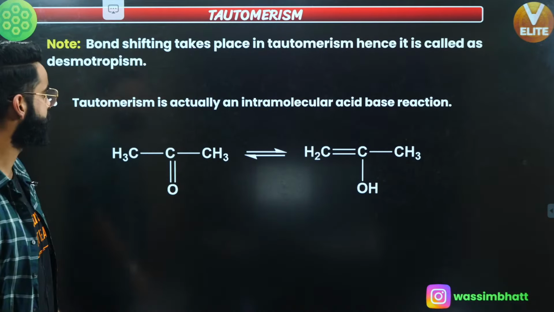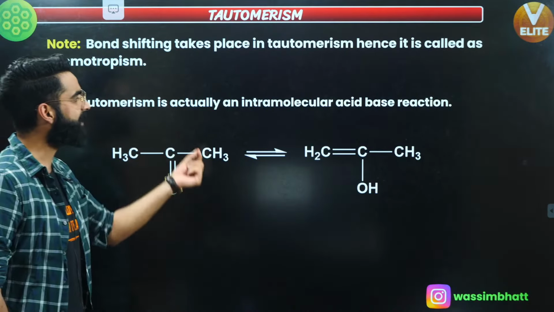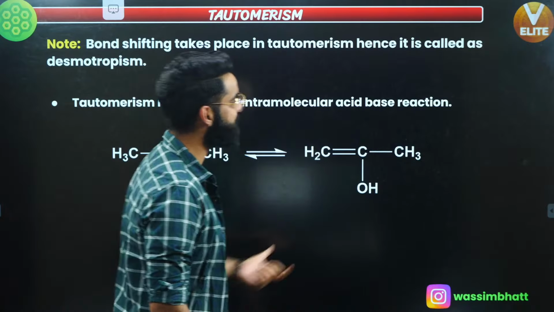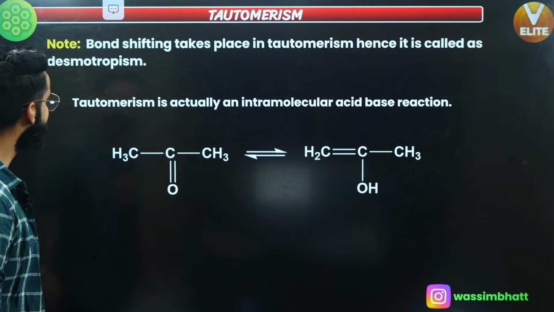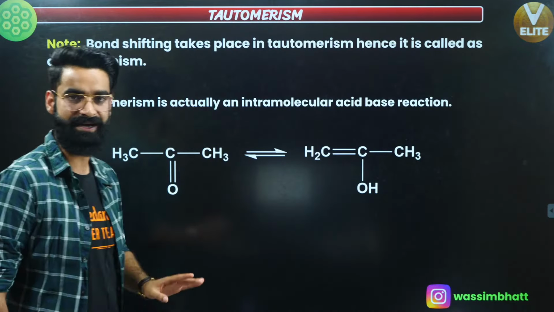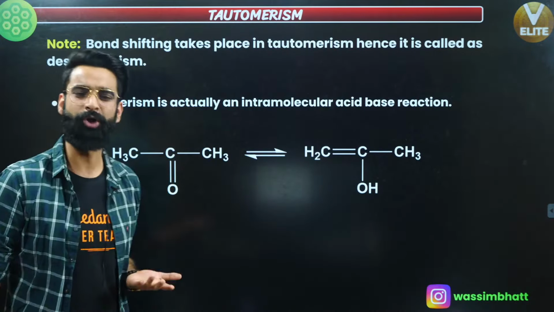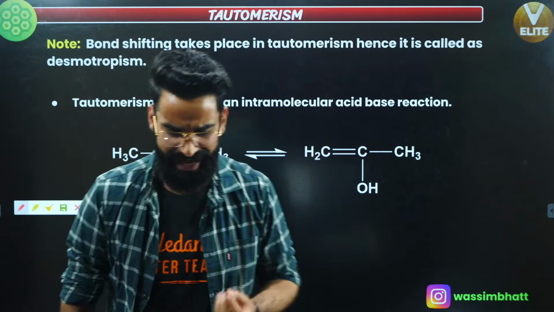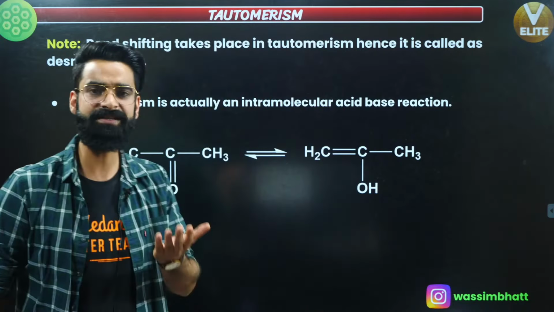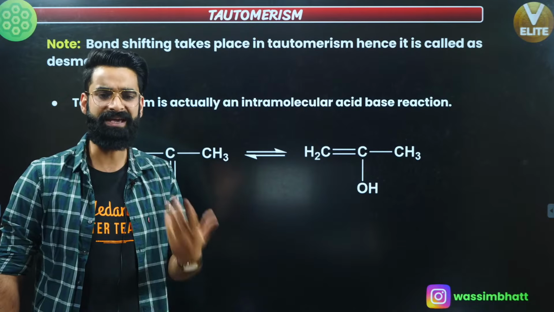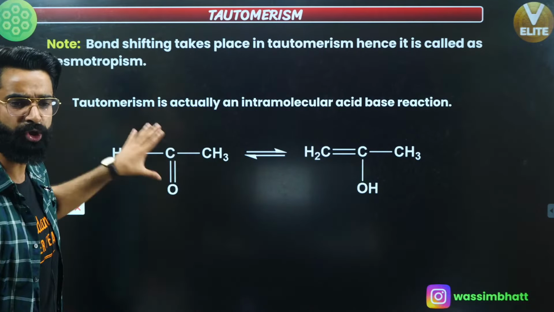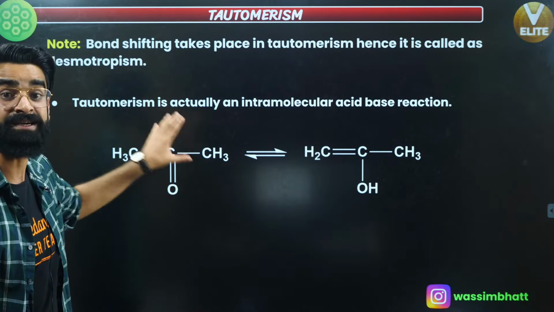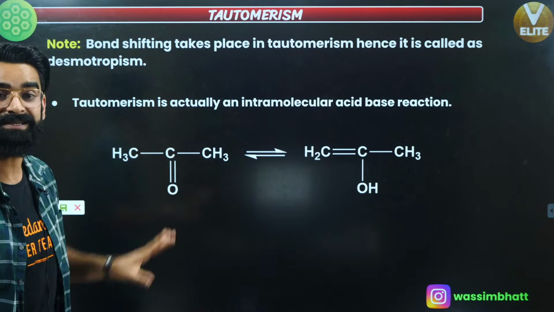Now people, moving on. Tautomerism is actually an intramolecular acid-base reaction. What does it mean? First of all, what is an acid normally? How do we define an acid? An acid is defined as any substance which donates H positive. Base is any substance which accepts H positive, right? So basically tautomerism is actually an intramolecular acid-base reaction.